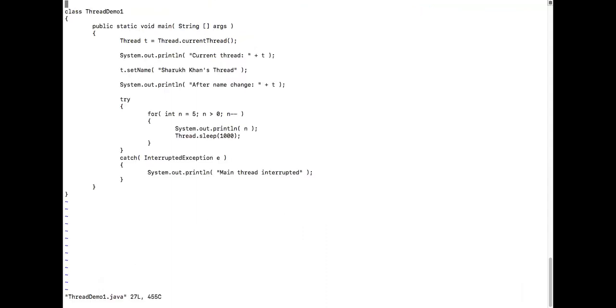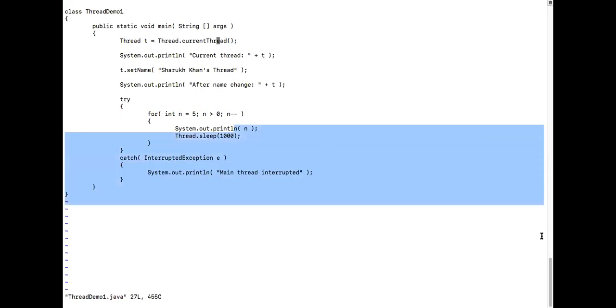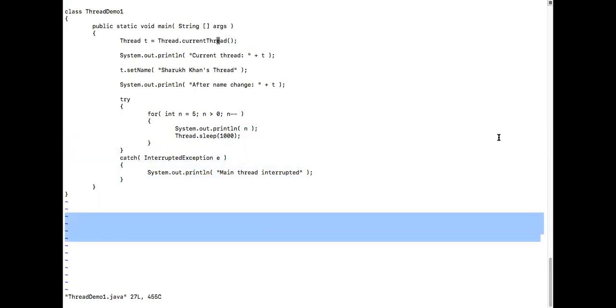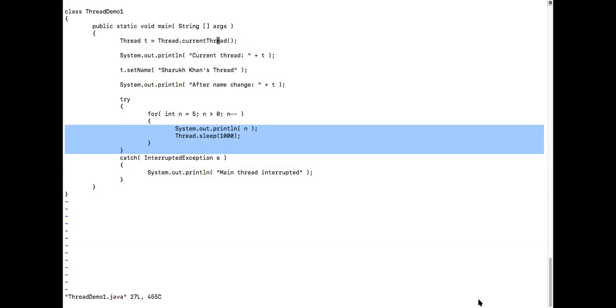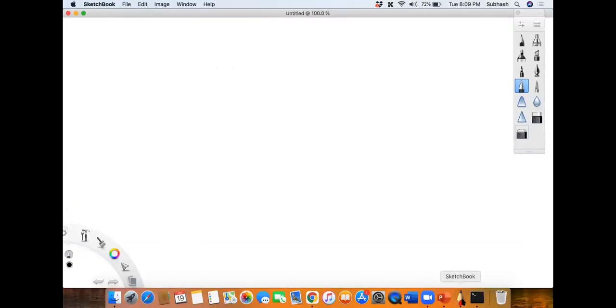So Firasat, can you explain what is happening in this one? Yes, sir. We have a main launcher class, ThreadDemo1. In that we have a main method. In that we are creating an object of type Thread, Thread dot currentThread. So what do you mean by Thread dot currentThread? What information will it give?